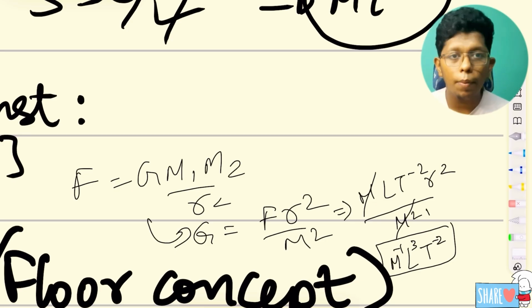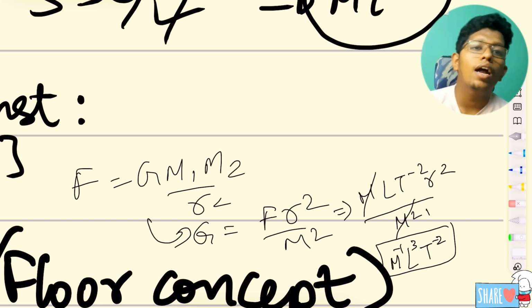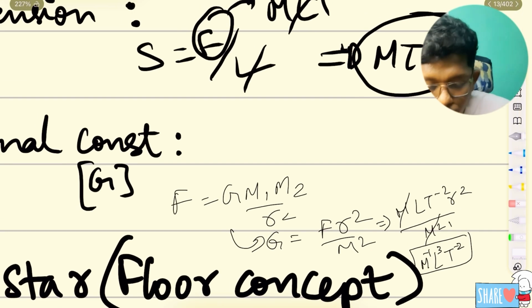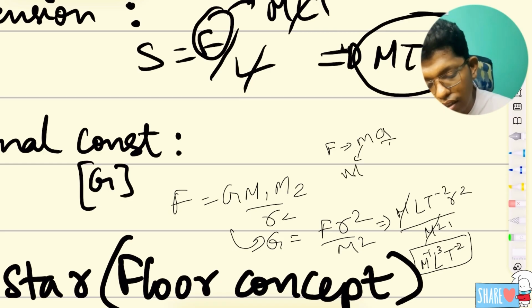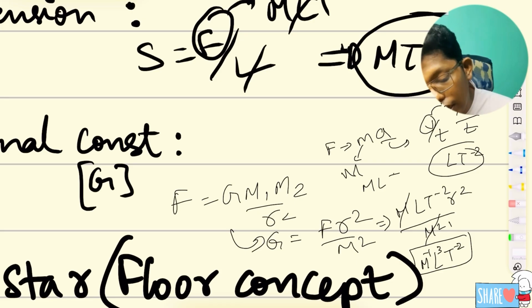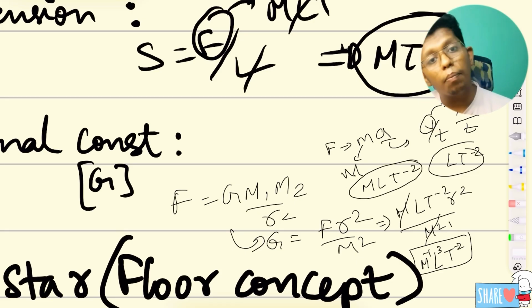Normal people may ask one more doubt: sir, what is the difference between what you have used and the other method? If you ask for force, they will think in such a way: force is mass into acceleration, mass m. Next, acceleration is velocity over time. Velocity is L by T, so with another T, it is L T minus 2. So the formula is m L T minus 2. Only now they have got the formula of force itself. Again they should apply it for mass and radius, and finally they will get the formula.